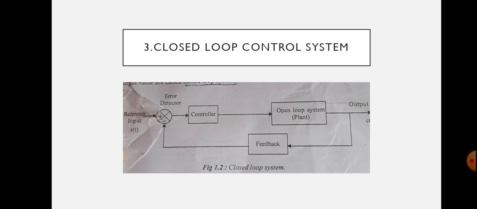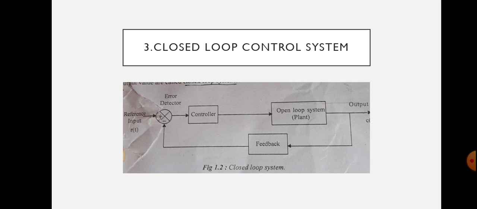That means the open loop systems can be modified as closed loop systems by providing a feedback. If we avoid this feedback path and also the controller, it will become an open loop system.